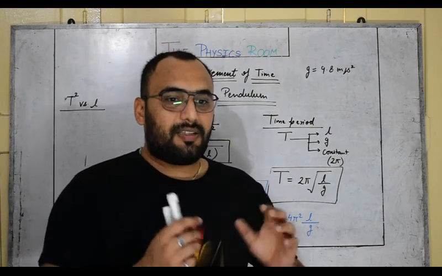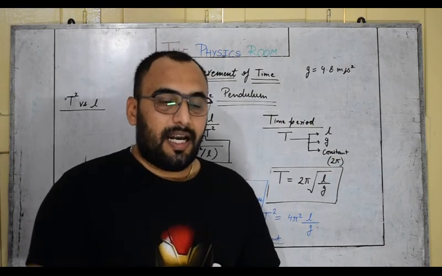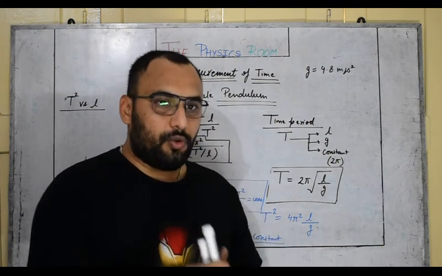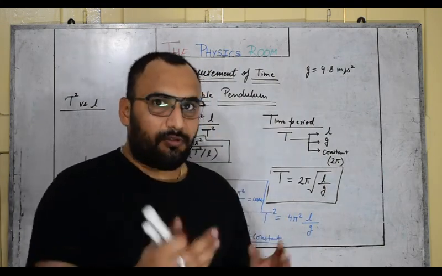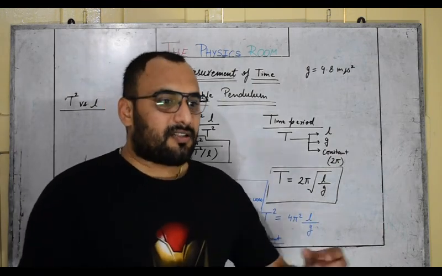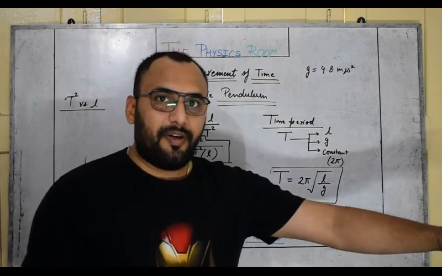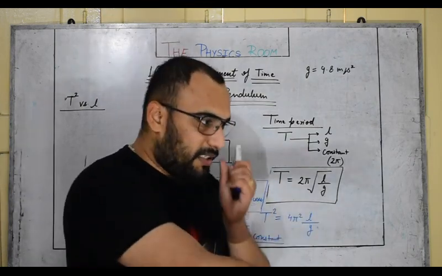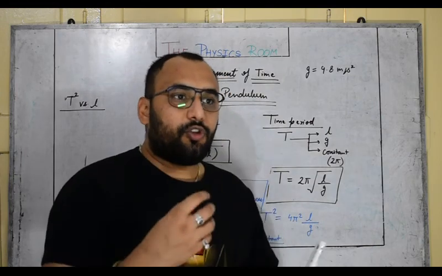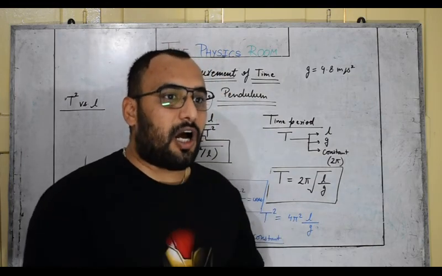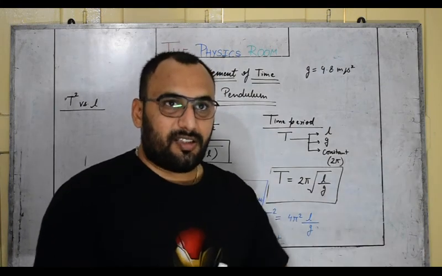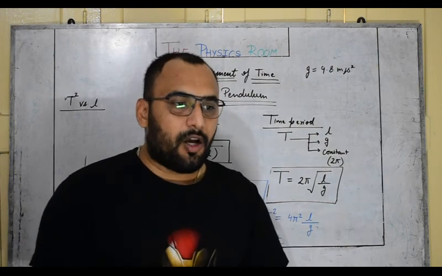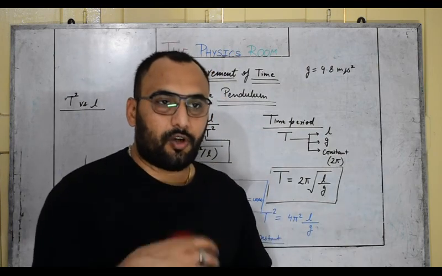Suppose you have a simple pendulum in your laboratory, and you have a stop clock or stopwatch. What are you going to do after measuring the effective length? I have told you the method to measure the effective length. Just displace the pendulum a little bit and leave it, so it will start to oscillate. As soon as you release the pendulum from your hand, start the stop clock and count 20 oscillations, or 30 oscillations as you wish. For 20 free oscillations of the pendulum, you will note down the time.